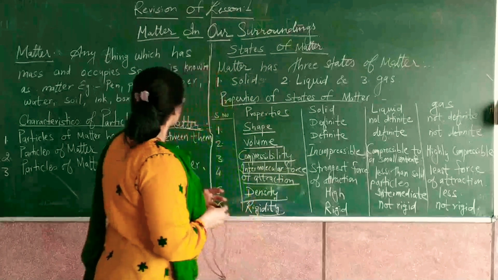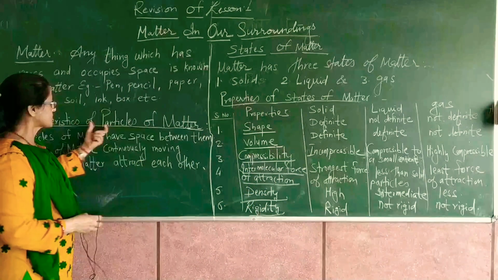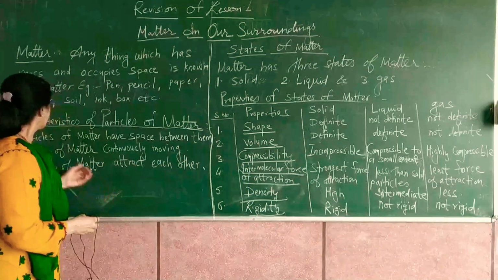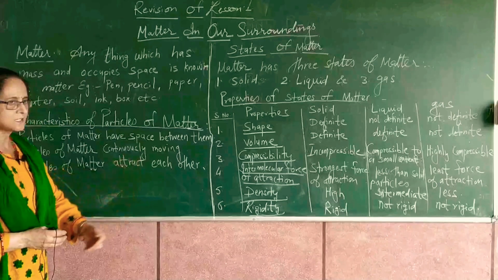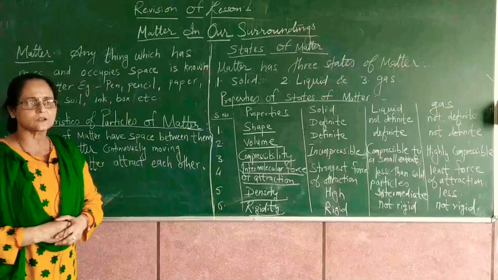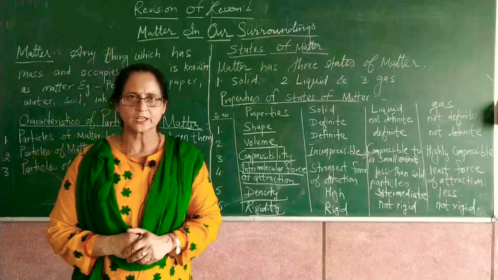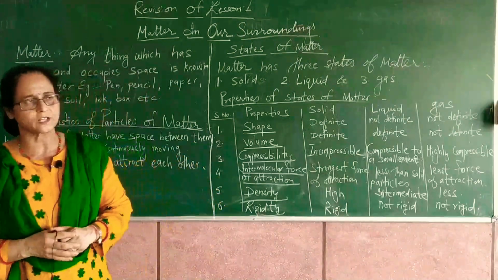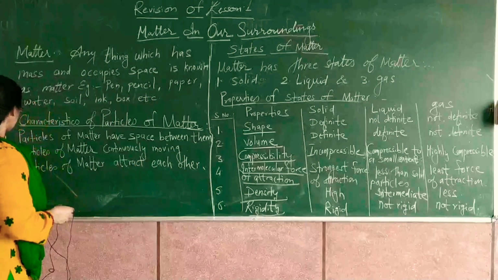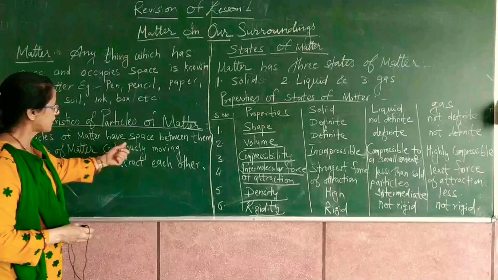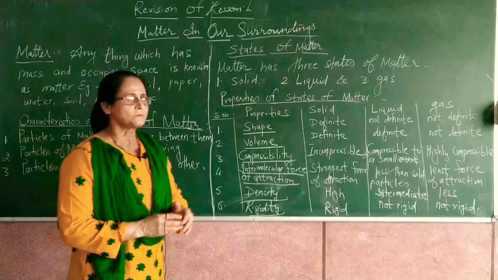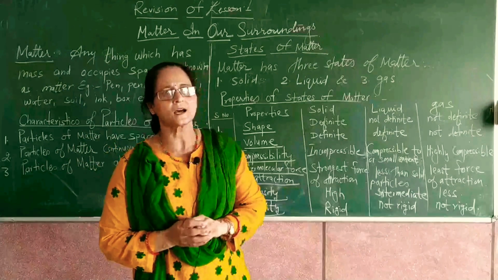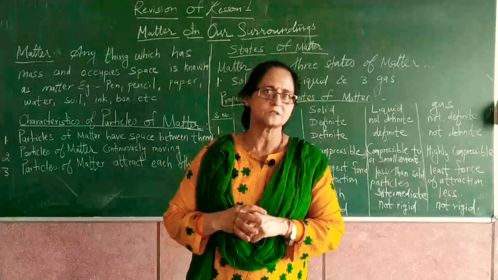So, now the next topic is characteristics of particles of matter. The meaning of characteristics is गुण, property, विशेषताएं कि पार्टिकल्स ऑफ मैटर में क्या विशेषताएं होती है. इनको देखा जाए तो फर्स्ट है, particles of matter have space between them, means all the particles are having a definite space in between them.